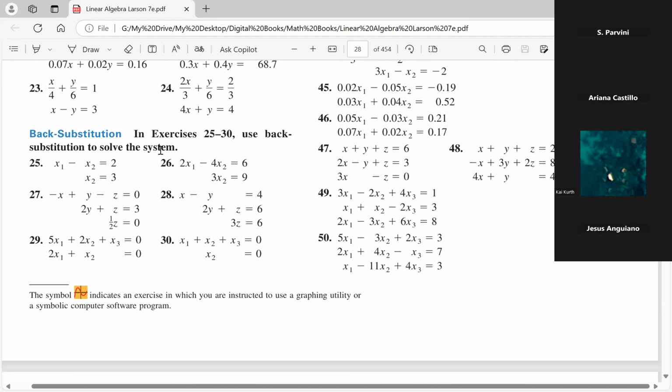x sub 1 plus x sub 2, I'm just writing the system, folks. And x sub 2 equals 0. Okay, the question says use back substitution to solve the system. This shouldn't be bad, right? Let me stop share and then change share to my OKIO cam.